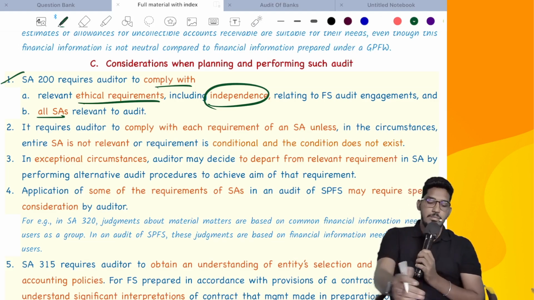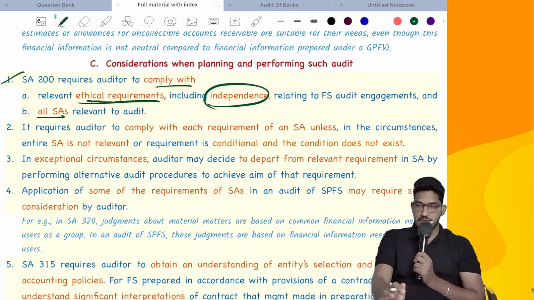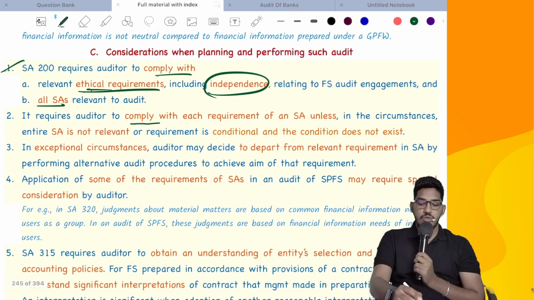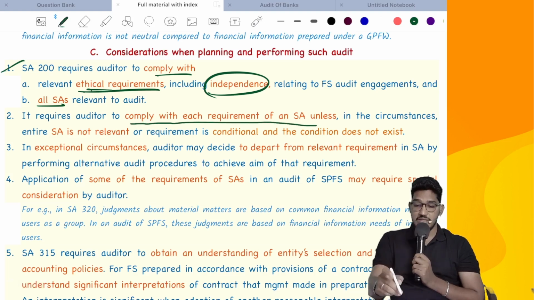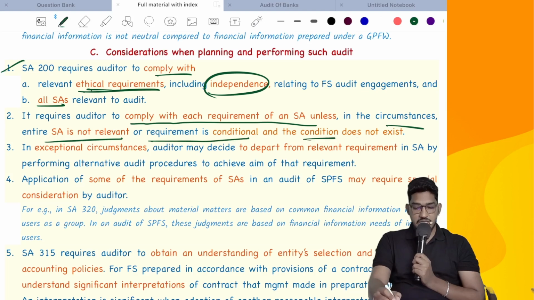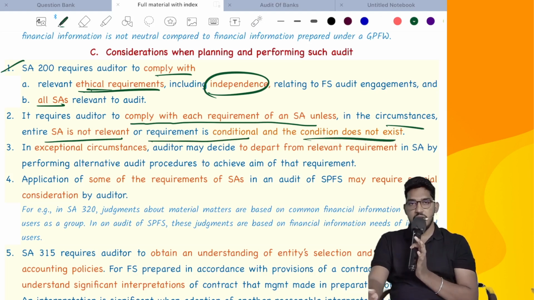Whatever it is, you have to comply with all standards on audit, and also with ethical requirements. And it requires the auditor to comply with each requirement of a standard, unless the entire SA is not relevant or the requirement is conditional and the condition does not exist. If that standard is not relevant for you, don't follow it. If the standard becomes applicable only when you fulfill some conditions, like SA 530, which becomes applicable only when you have decided to go for sampling. If you don't go for sampling, SA 530 will not be applicable. So unless the standard is not relevant or the conditions are not met, try to comply with all other standards.